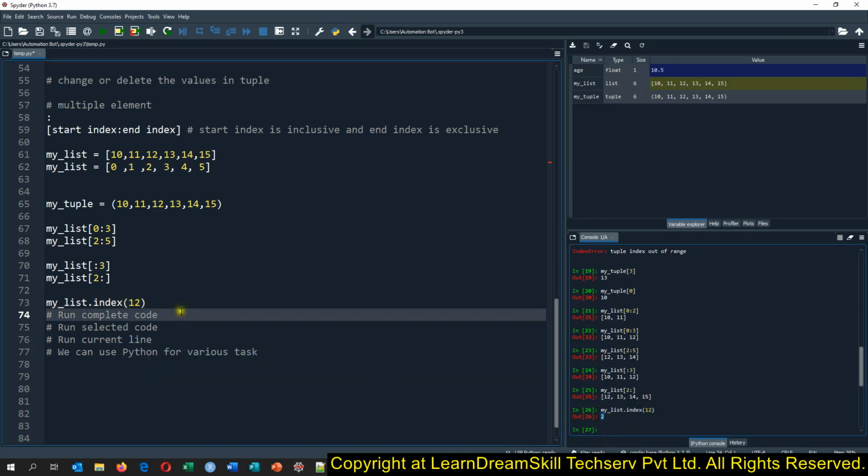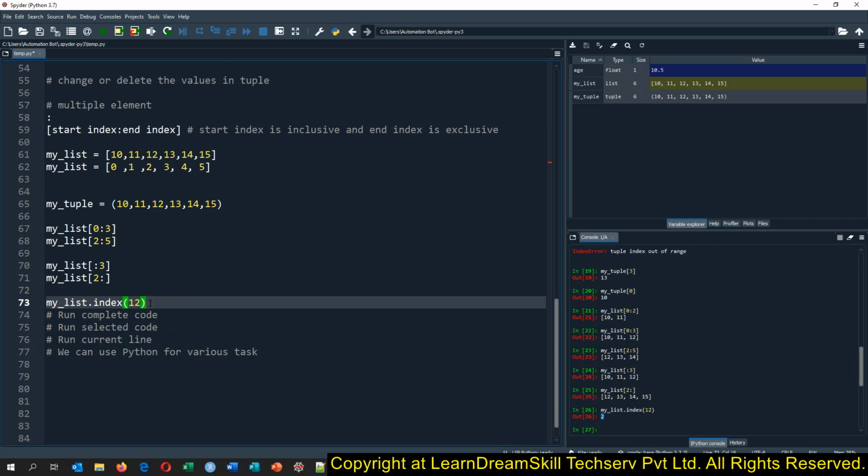This way you can extract the index as well, and that is how we write dynamic code. So, extract the index of a list element.